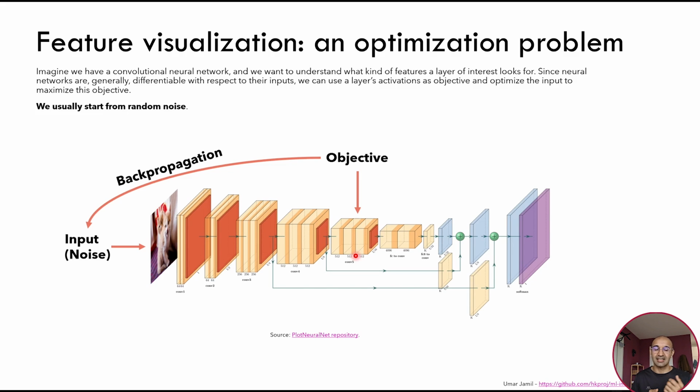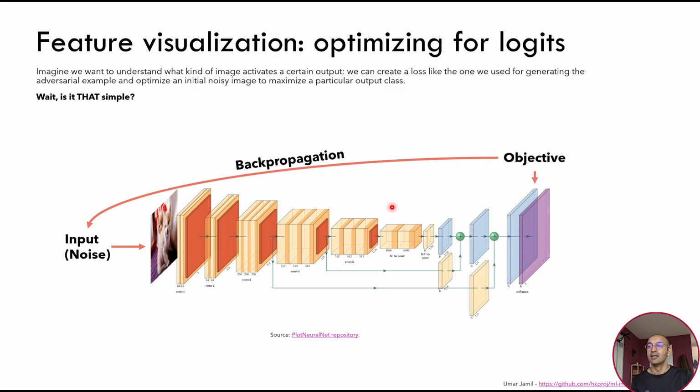The only thing that changes is that in one case you are doing gradient ascent, and in the other case you are doing gradient descent. In this case, we want to maximize the activations of this layer. So we treat the output of this network as the objective function, and we run backpropagation to maximize these activations, and this will modify the input in such a way that it maximizes these activations. This will get us insights into what kind of features this layer wants to see to contribute to the final prediction.